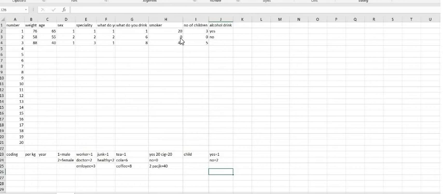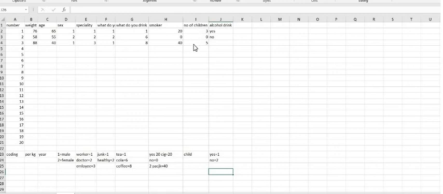For the smoker, if the patient doesn't smoke, it is 0, and then 20 and 40 mean the number of cigarettes the patient is smoking. So I fix this point for the smoker. Also, I can divide the smoker into two columns. One column contains smoker, yes or no, where I put 1 for yes and 2 for no. And another column is the number of cigarettes, if any, where I put 20, 0, and 40. So don't put two measure scales in the same column. Don't put the scale of packs and the scale of the number of cigarettes together.